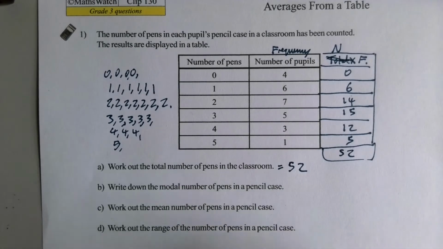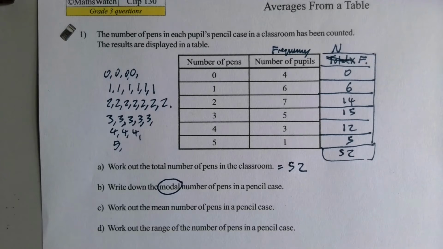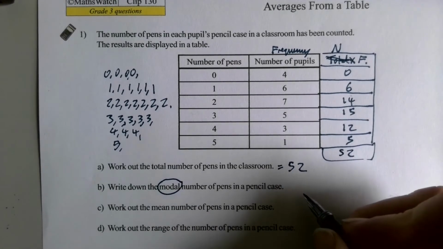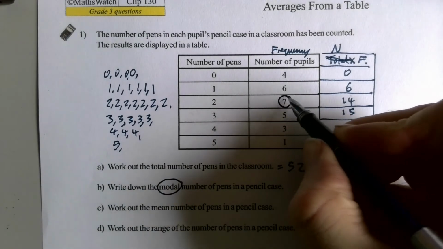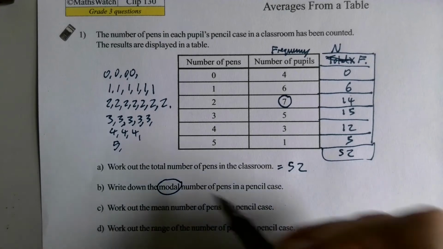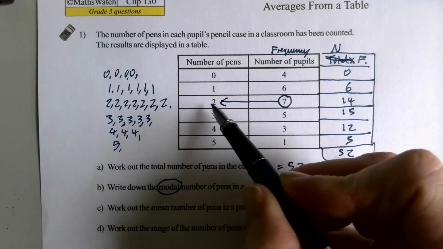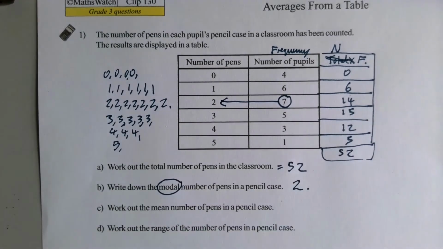The modal number, the modal, that's like an adjective for the noun mode. So this is asking us what is the mode. So that means which one is the most of. Well, the 7 tells us what the mode is, but the mode isn't 7 because there are no 7s here, are there? The mode is 2, and we can see we've got more 2s than anything else. So that's 2.